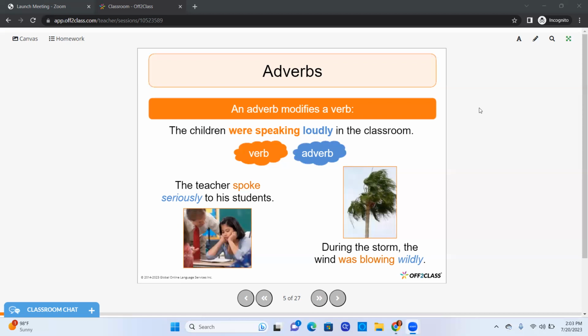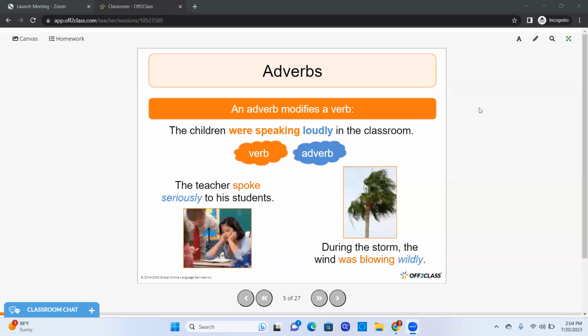Let's take a look at the second one. The teacher spoke seriously to his students. The action word that we're looking for is spoke. That's our verb. And how did the teacher speak to his students? Well, he spoke seriously. And notice that seriously ends in ly. So that would be our adverb.